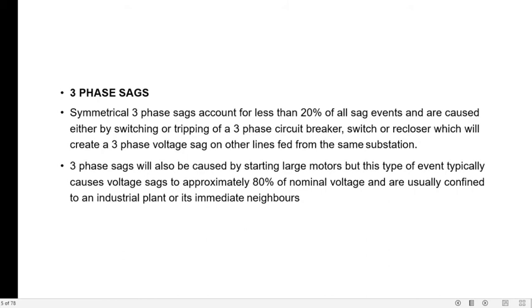So three-phase sags are basically the three phases, R phase, Y phase, B phase, getting shorted together due to natural causes or human error, that is tripping of the circuit breaker or failure of the auto recloser or the relays. Another cause is the starting of a heavy motor in heavy industries.